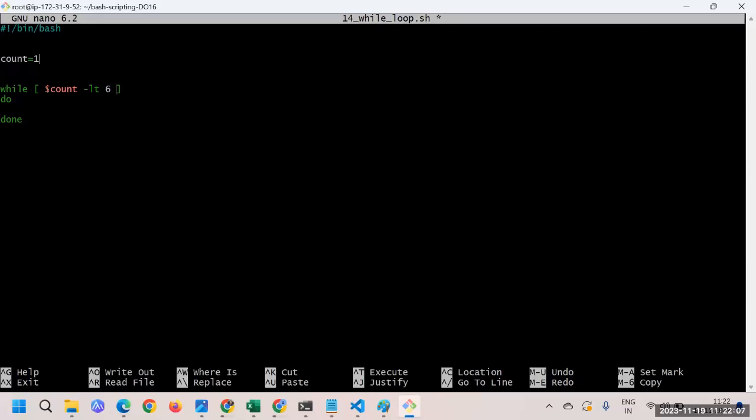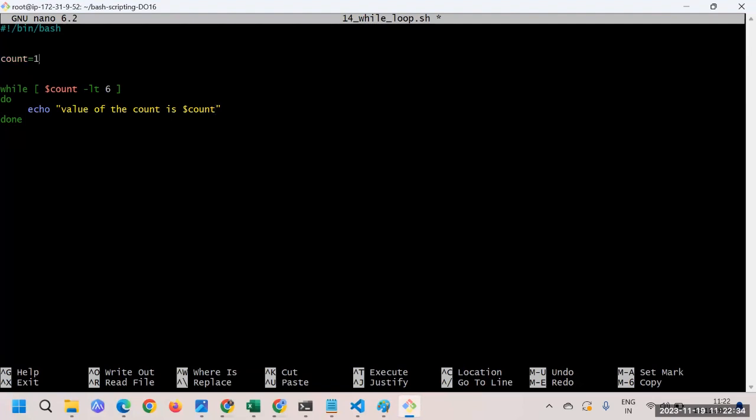So what we are doing is we are supposed to print till the number is less than 5. And then here in the middle, we will do something like echo. And maybe here we will say value of the count is $count. So whatever value we are printing, just think.